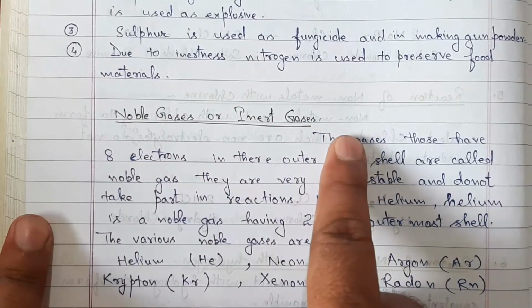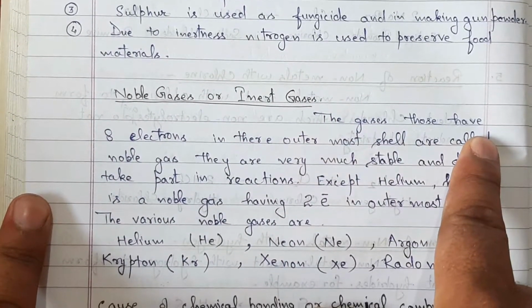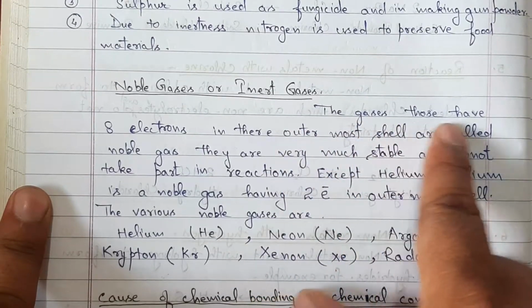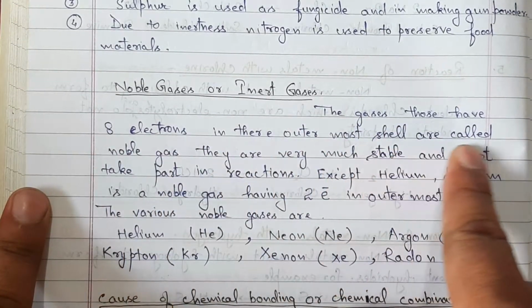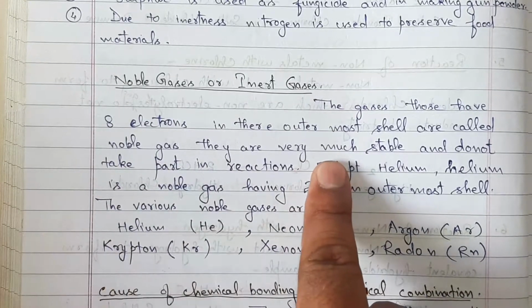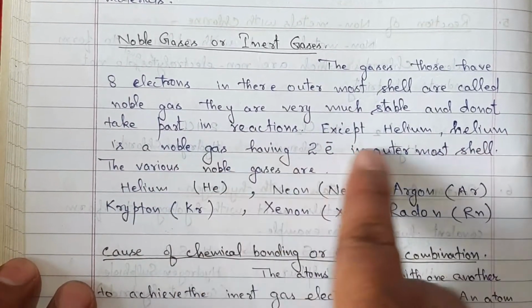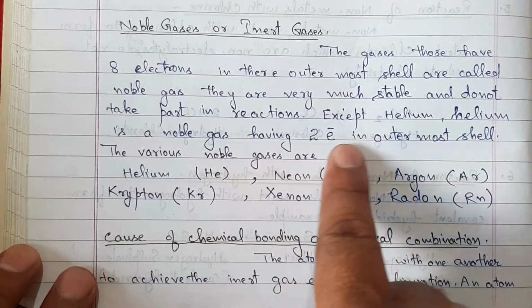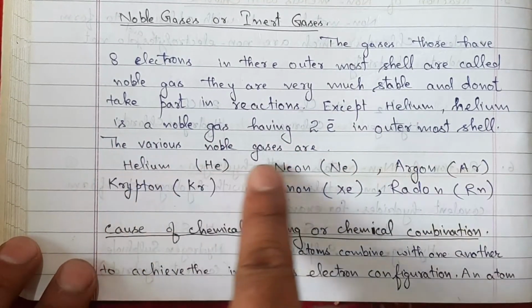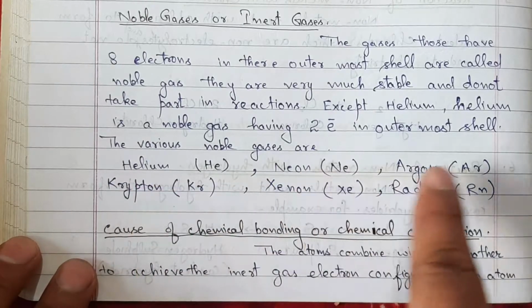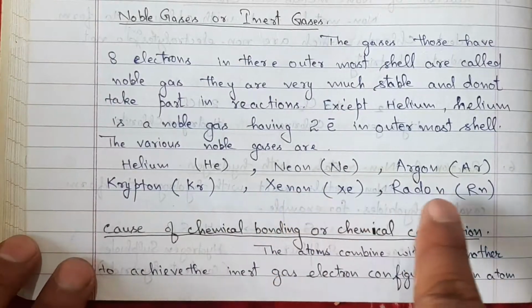Noble gases or inert gases. Those gases which have 8 electrons in the outermost shell are called noble gases. They are very stable and do not take part in reactions. Except helium, which is a noble gas having 2 electrons in its outermost shell. The various noble gases are helium, neon, argon, krypton, xenon, radon.